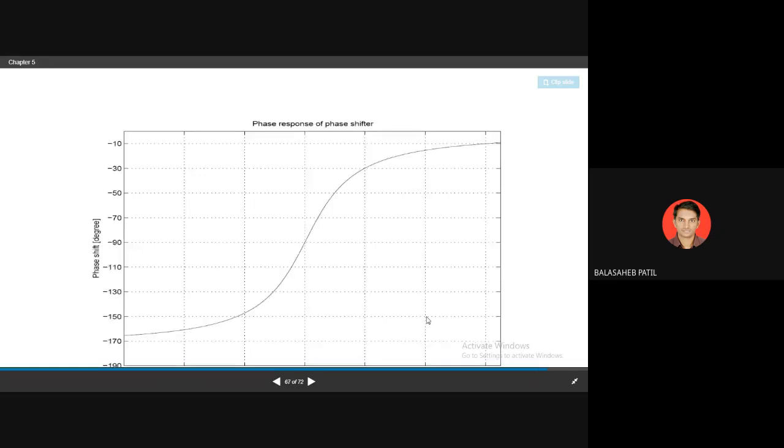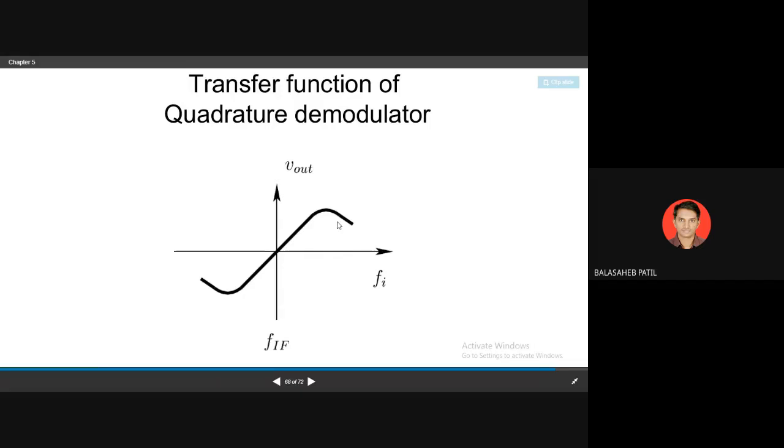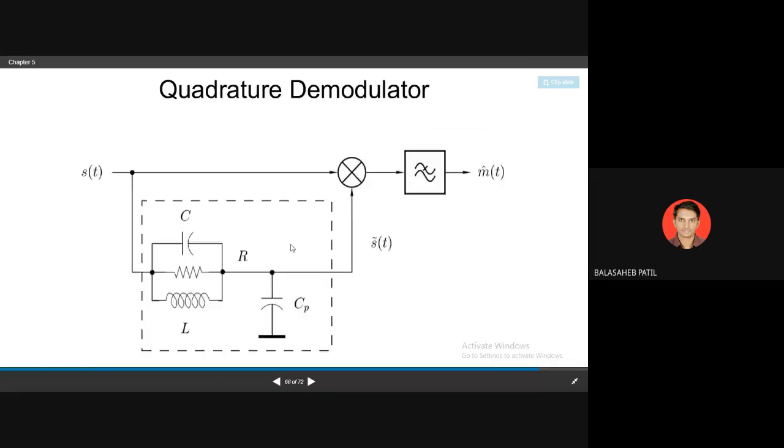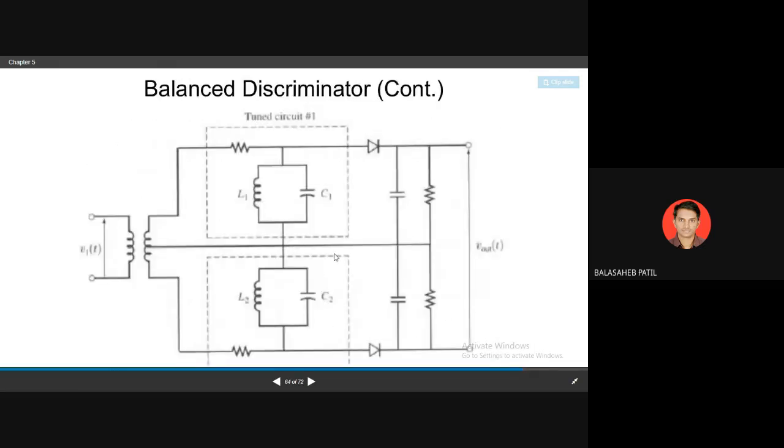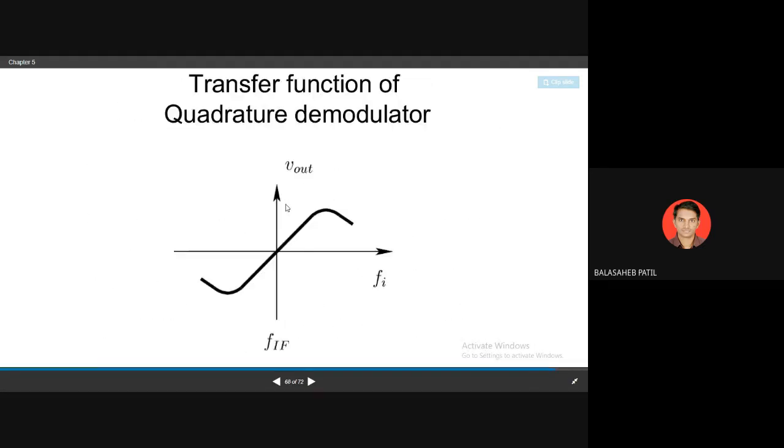Quadrature demodulator, that is next. This will be explained very well. The circuit diagram of this one is explained by this graph, very well. Where Fc plus deviation occurs, your voltage will be on this side. When Fc minus deviation occurs, your voltage will be at this point.